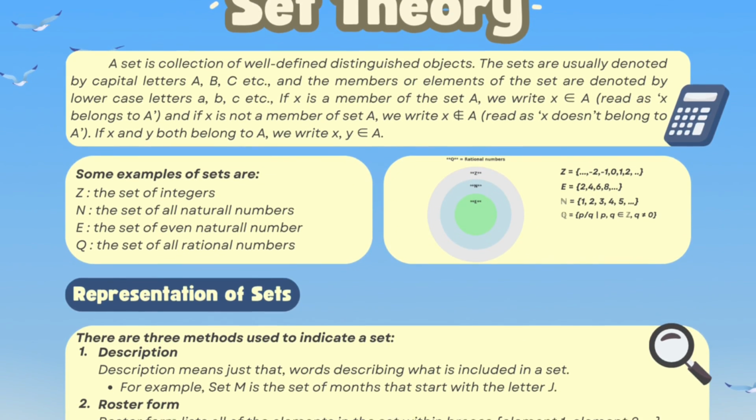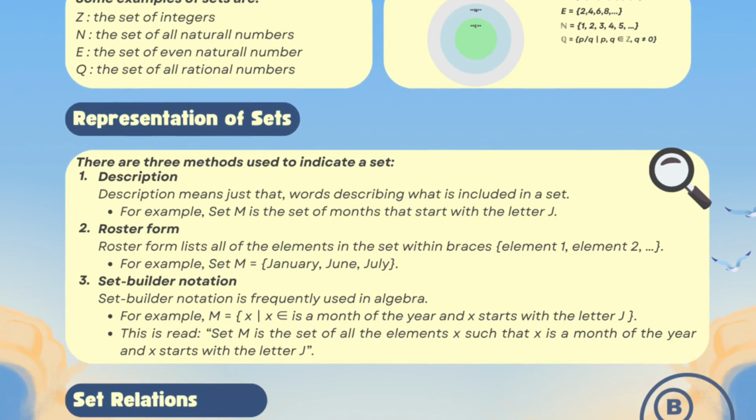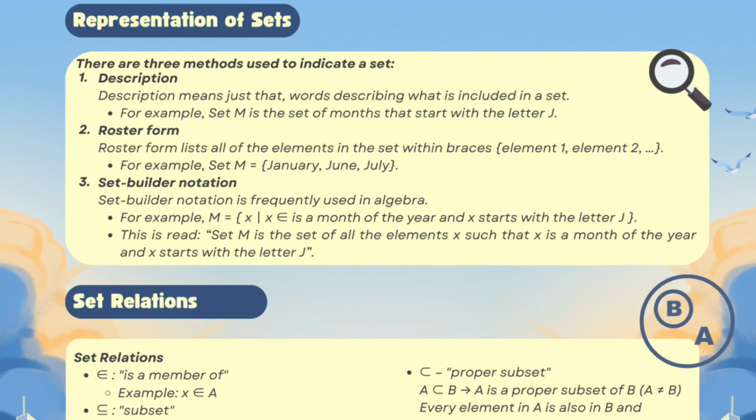The next material is representation of sets. There are 3 methods used to indicate a set. First, description. Description means just that, words describing what is included in a set. For example, set M is the set of months that start with the letter J. Second, roster form. Roster form lists all of the elements in the set